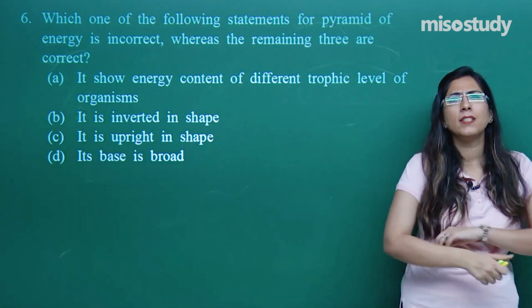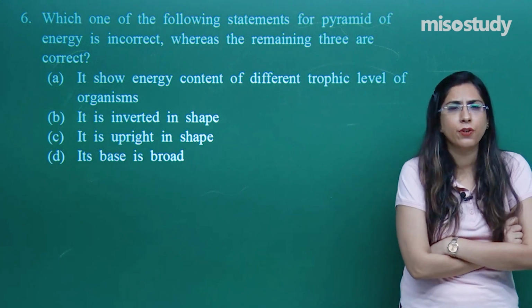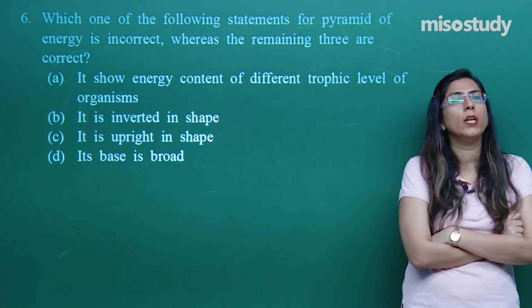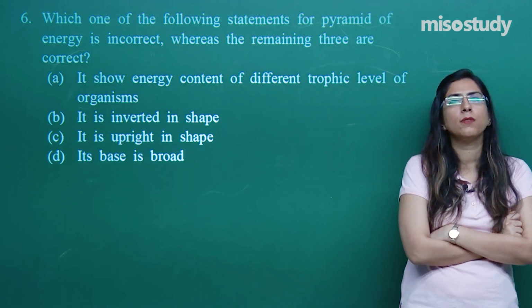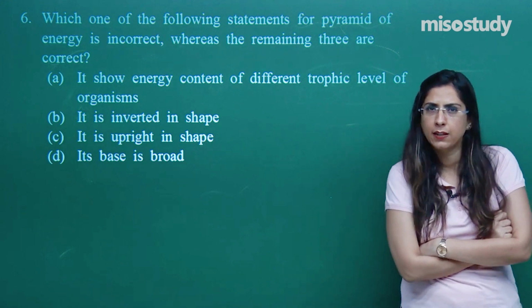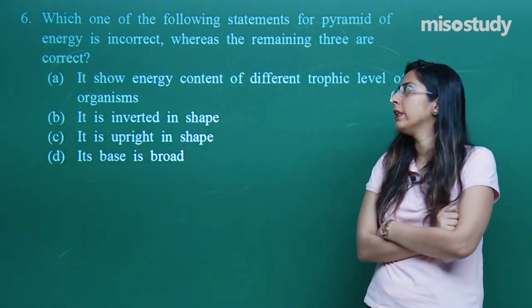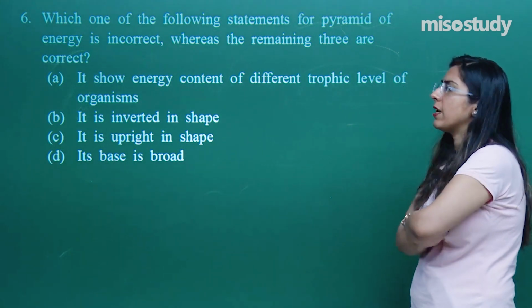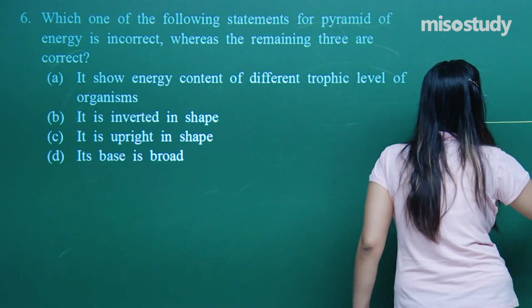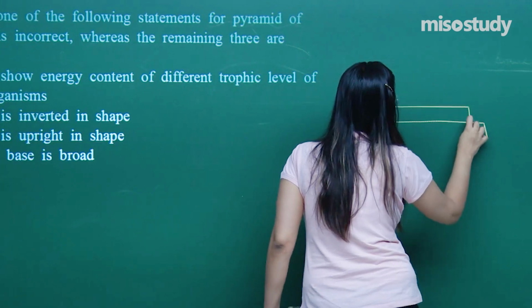That law states that with each trophic level, the amount of energy keeps on decreasing. Only 10% of the whole energy is transferred to the next trophic level, and the rest is dissipated in the form of heat, the respiratory loss. So this is called the energy law. And when we see the energy law, the energy pyramid is always upright.